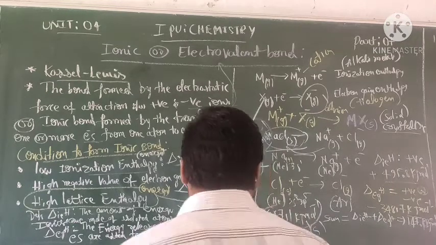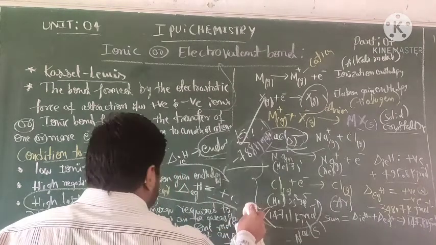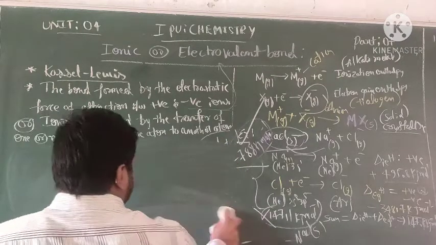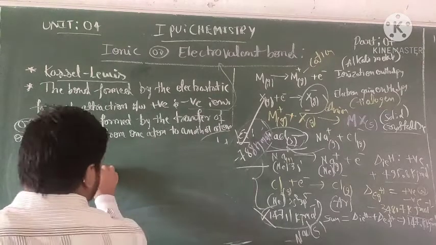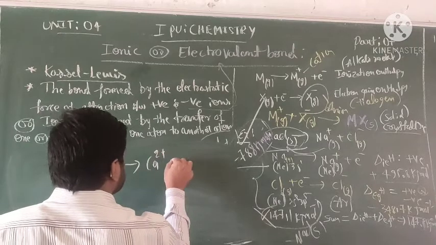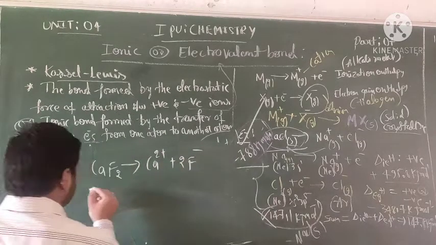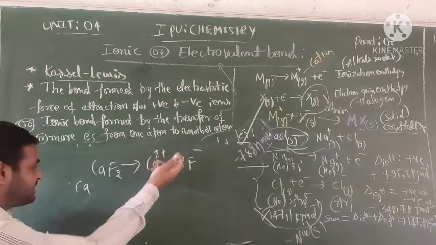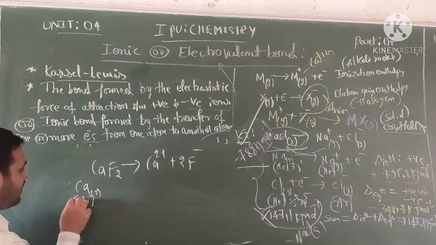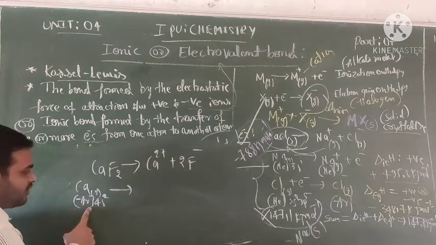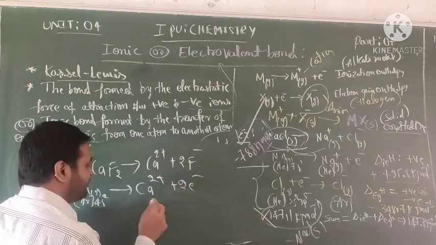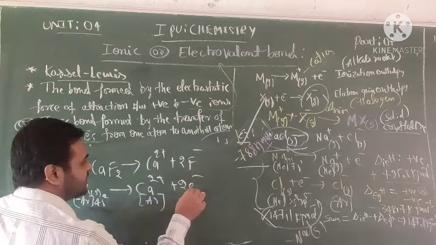So let me go for one more example. CaF2. It gives Ca2+ and 2F−. So what about calcium? The calcium loses electrons. This is a neutral atom, so the neutral atom has the electron configuration of argon plus 4s2. So the 4s2, two electrons are lost. Ca loses 2 electrons to form the argon structure.